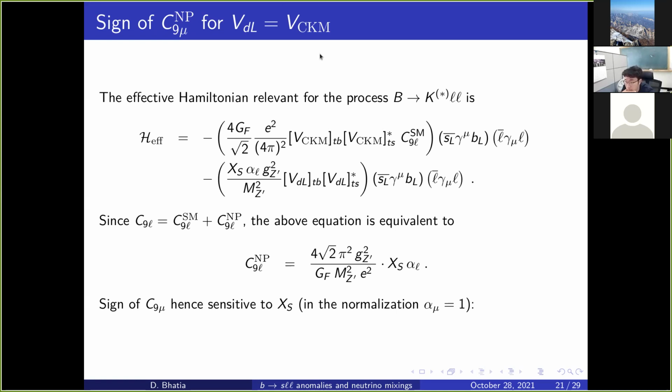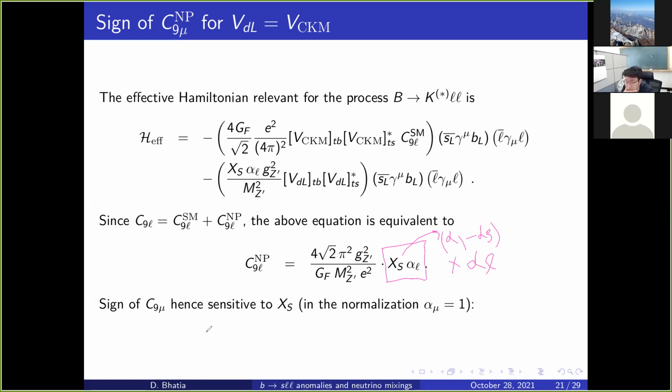Now, there is something very essential over here: this crucially depends on the product of XS and alpha L. XS is nothing but alpha 1 minus alpha 3. Since this is a flavor changing neutral current, it is sensitive to the difference of the charges of the quark generations, multiplied by the charge of the lepton generation.